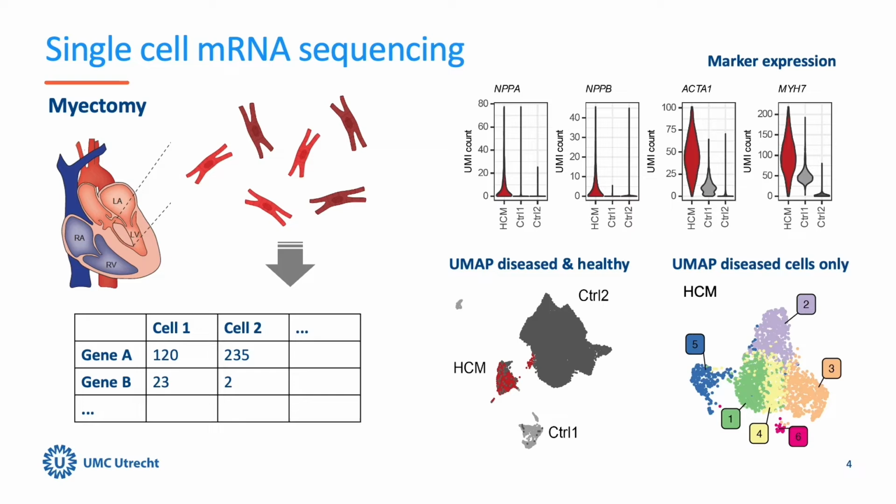Single-cell data are displayed by UMAPs that display each muscle cell as a single dot. Distances between dots indicate similarity. As expected, a UMAP shows that hypertrophic cardiomyopathy cells, shown in red, are different from healthy control cells, here shown in gray. More importantly, when we look at the diseased muscle cells, we can further divide them into subpopulations. Differences between these subpopulations inform us about the molecular biology that underlies the disease.